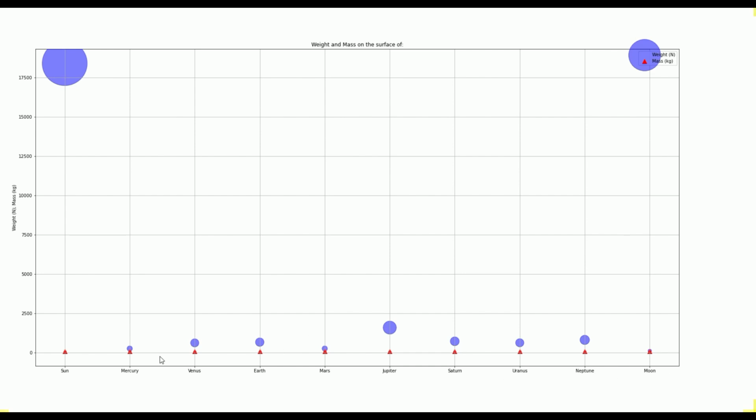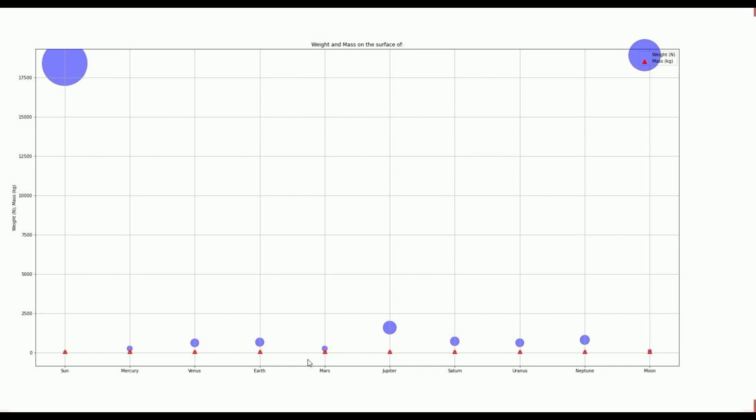Okay guys, so we'll be looking at this. Weight is measured in Newton and mass is in kg. My question to you guys is, looking at this graph, the triangle shape that is there, can you see this? Is it representing mass or weight? My first question to you guys is that.